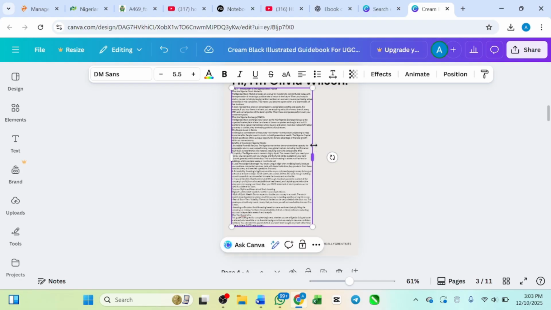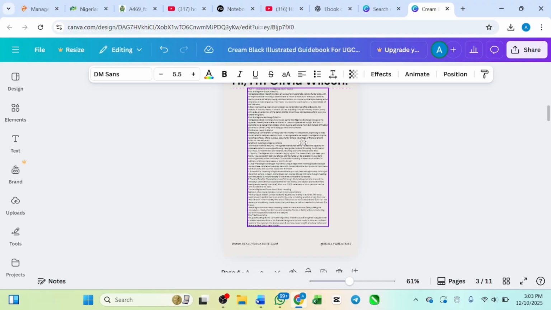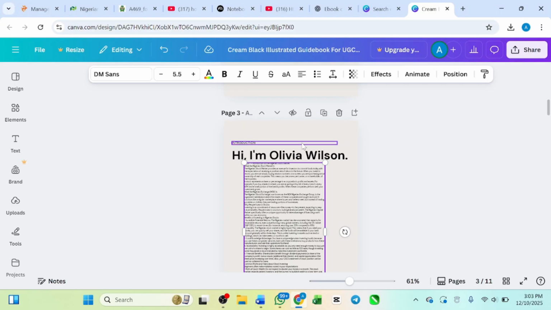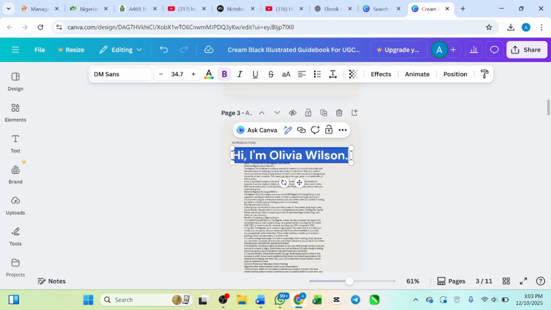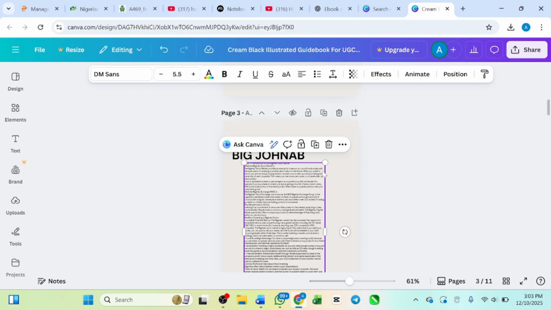So you can just move it around. This particular one you can remove it. Let me say I put journal, big journal, and your name, just put your name there and adjust it.